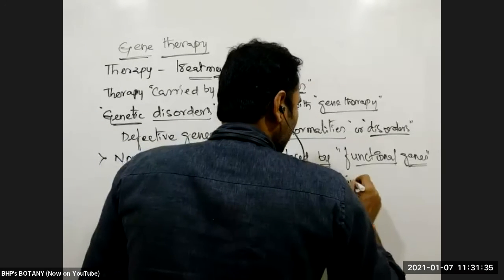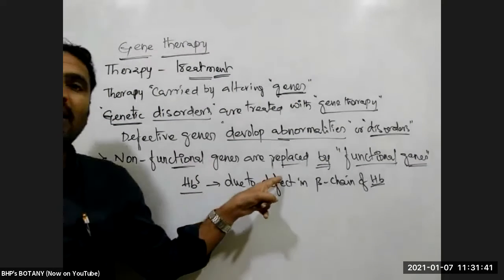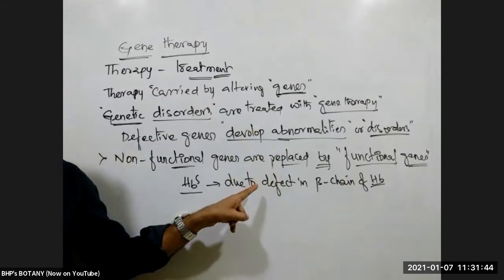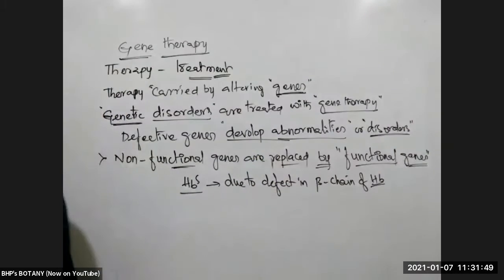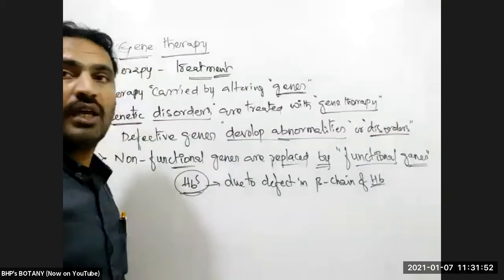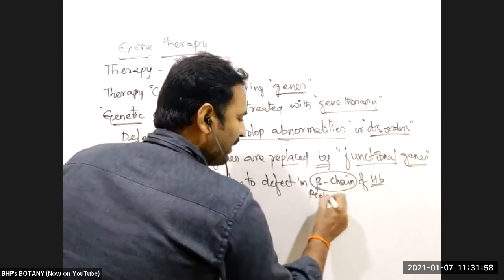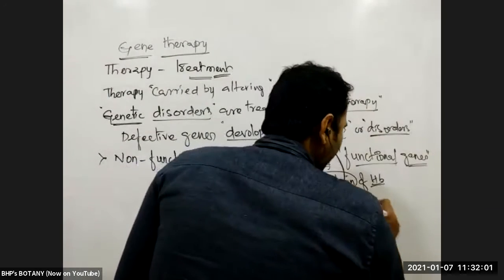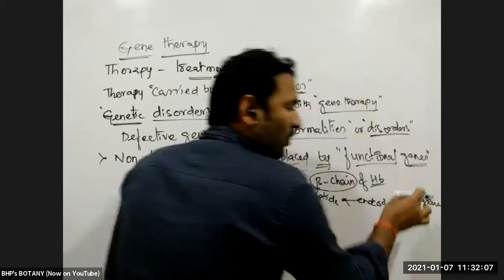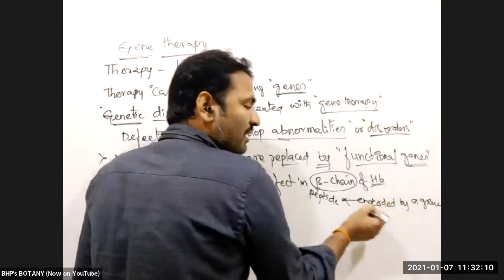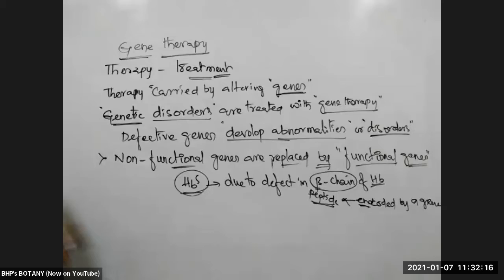The beta chain of hemoglobin. What is that beta chain? Normally glutamic acid is present. That glutamic acid is replaced with valine, which gives abnormal hemoglobin, the sickled hemoglobin HbS. So the beta chain is a protein peptide. This peptide is encoded by a gene. The mutation taking place in the gene results in an abnormal peptide, which is causing HbS in that person.